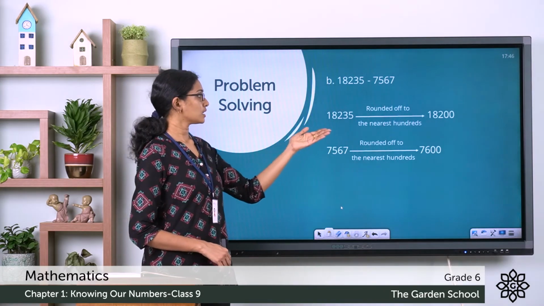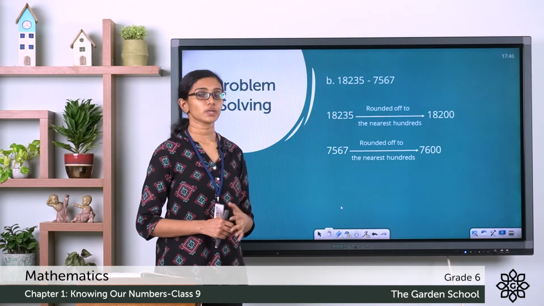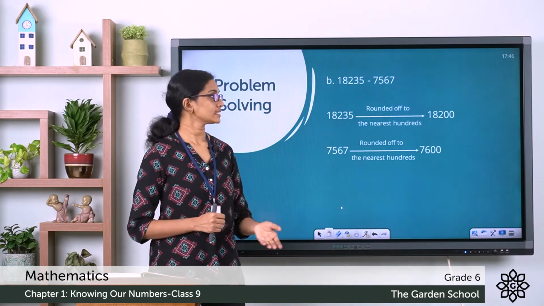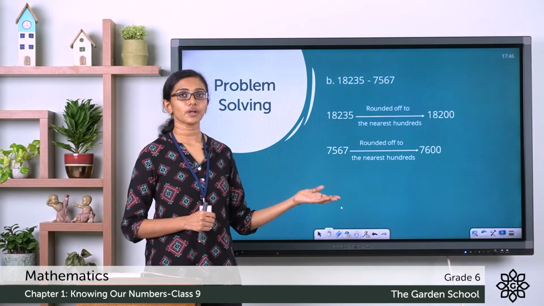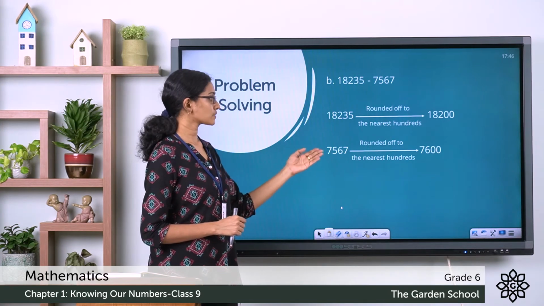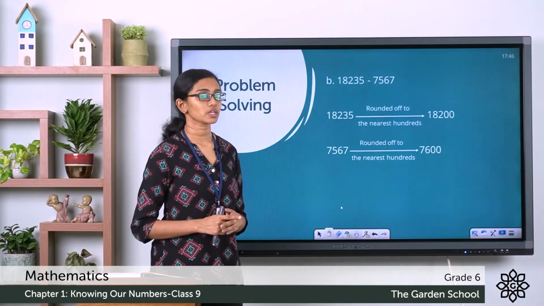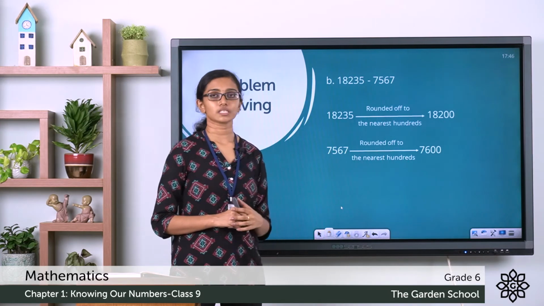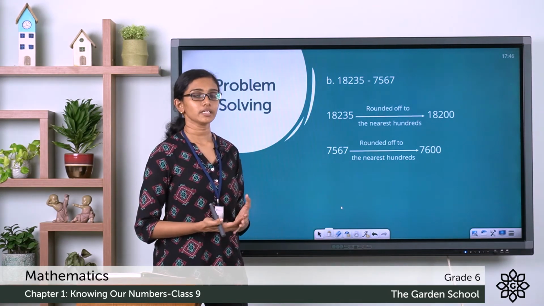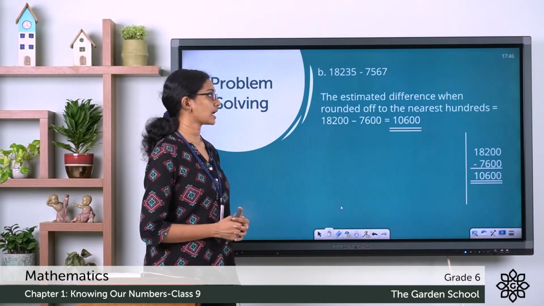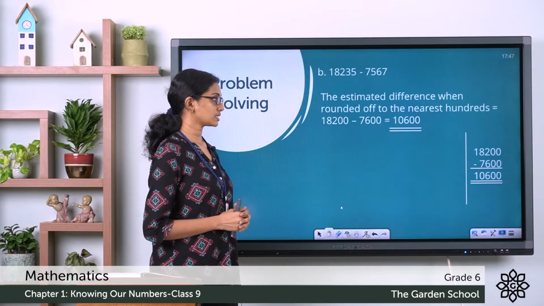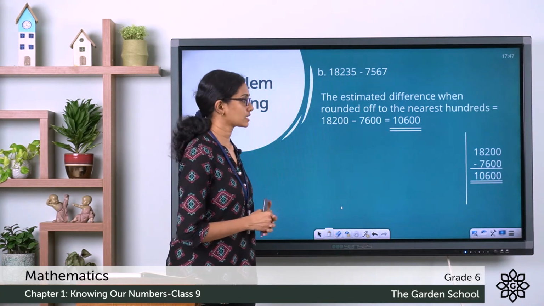So the first number, 18,235. We are going to find out the rough estimate. So we are supposed to round it to the nearest hundreds. So 18,235 rounded off to the nearest hundreds will give you 18,200. And 7,567 rounded off to the nearest hundreds gives you 7,600. So the estimated difference, or the rough estimate here when rounded off to the nearest hundreds, is equal to 18,200 minus 7,600, which is equal to 10,600.